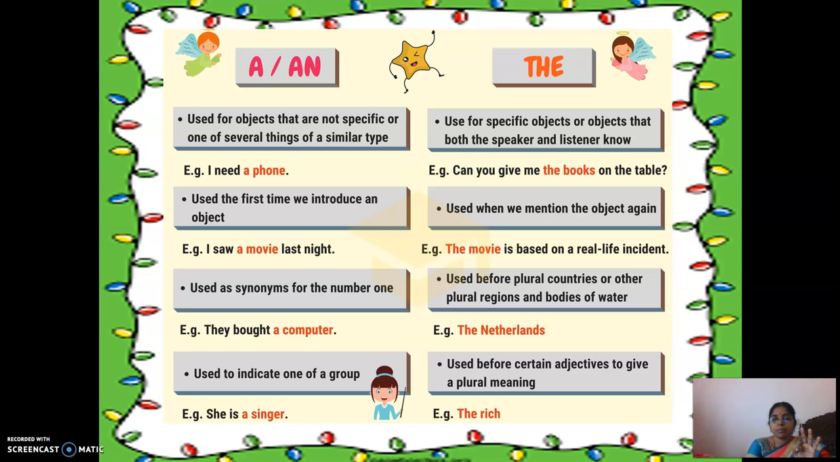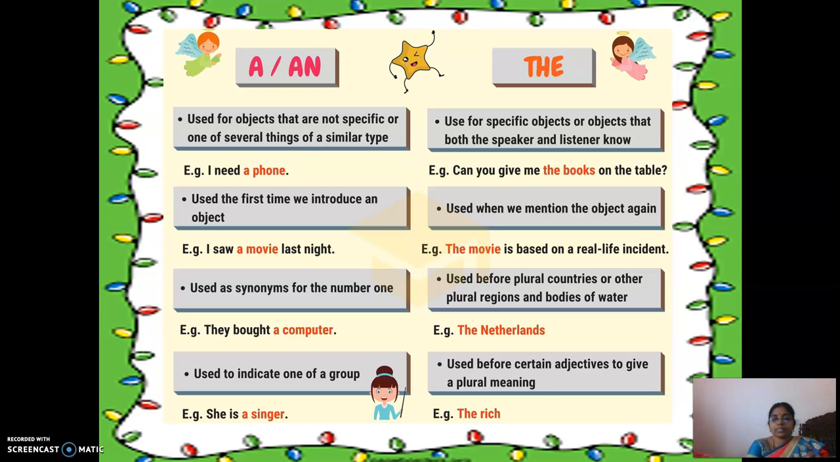Right? Next, third point: "the" is used before plural countries or other plural regions and bodies of water. The Netherlands, plural countries, right? So when there are so many countries in that particular country, suppose Netherlands represents so many countries inside. When we are representing plural countries, plural regions and bodies of water, we will use "the".